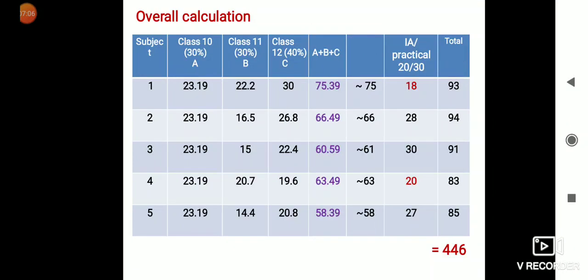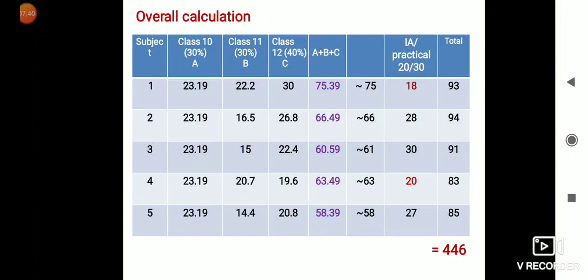So what will be the class 12 scorecard? The overall calculation will be: class 10 30%, 23.19, which will be added to each subject. Class 11 30%: for the first subject it is 22.2, then 16.5, then 15, then 20.7, then 14.4. So 30% of each subject is counted.